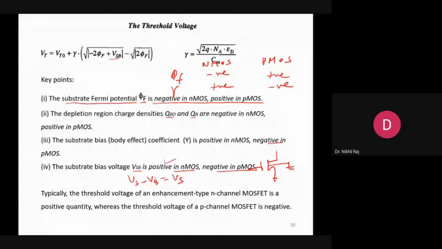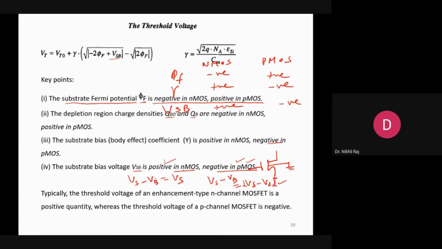Whereas when we take the PMOS case, Vs minus Vb is nothing but VDD. Nothing can go beyond VDD, and Vs can be lower. So that's why VSB will always be negative in PMOS. So from here we can say that VSB is positive for NMOS and negative for PMOS.